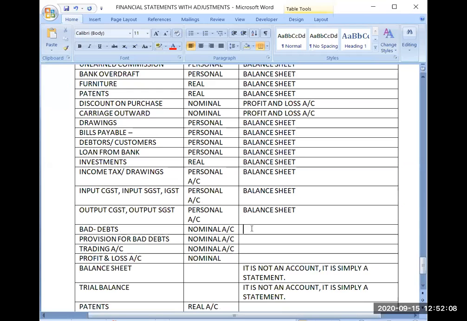Bad debts is a nominal account. Where will you be showing it? Yes, very good.